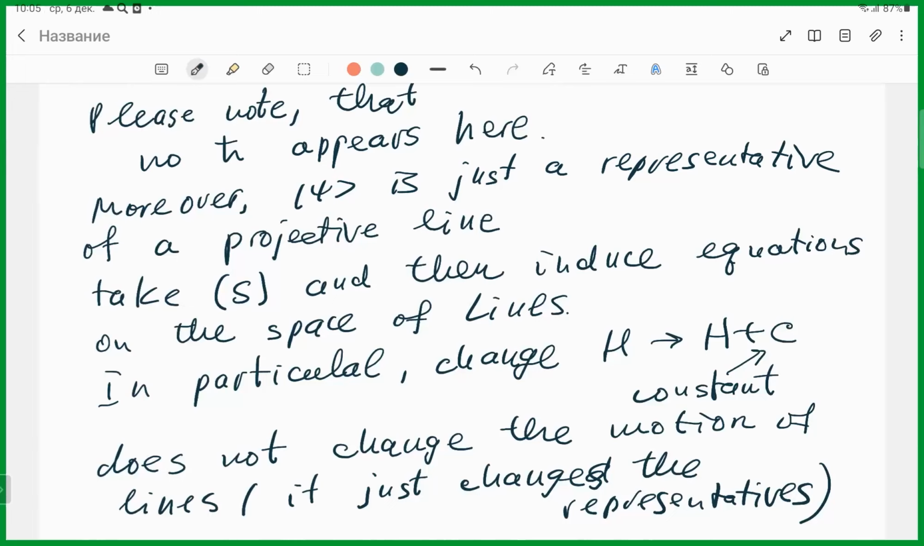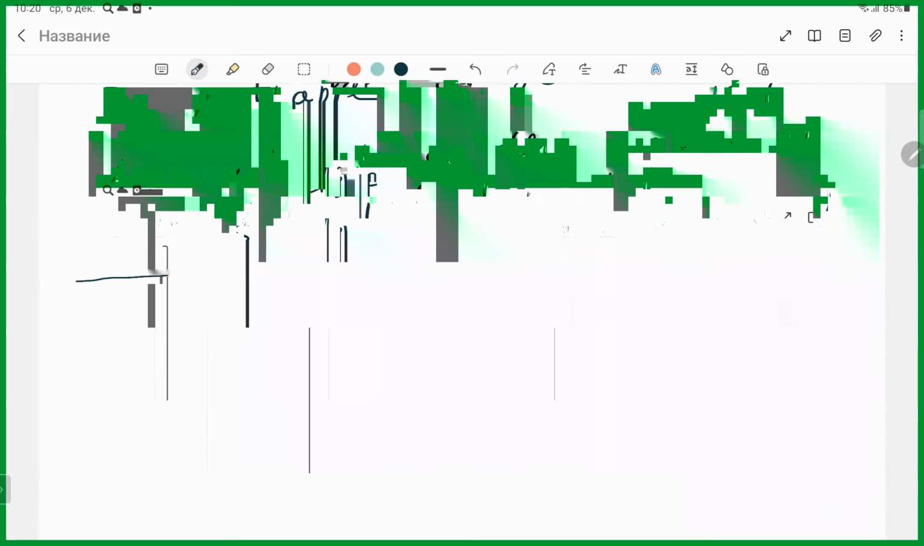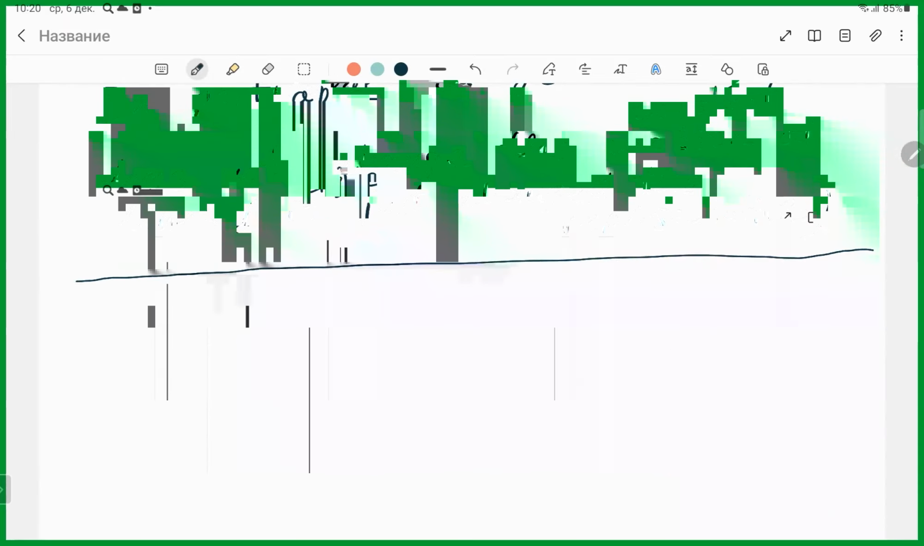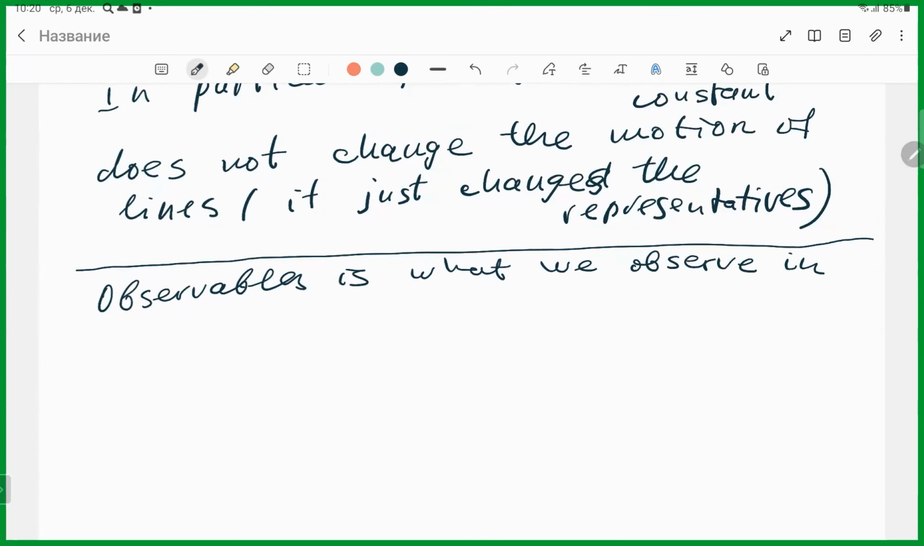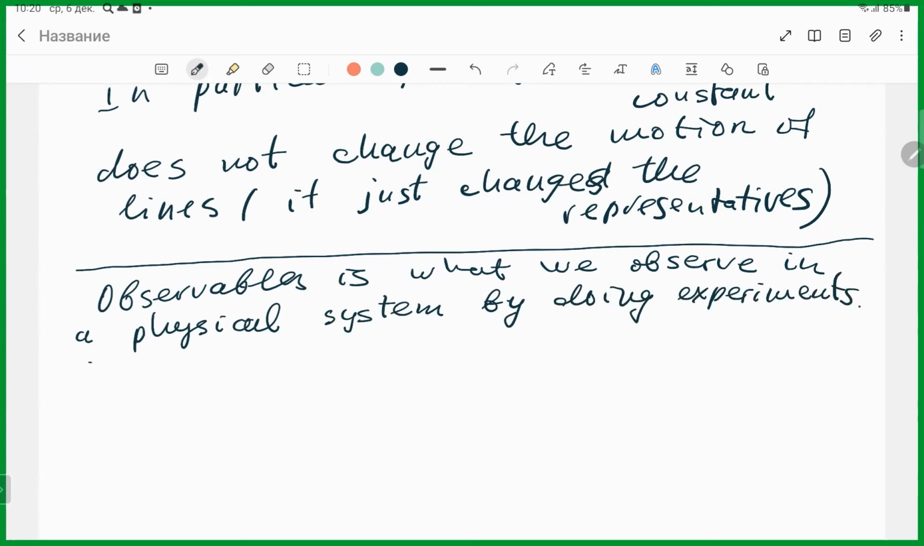Yes, yes. So unfortunately, if you read original papers or conventional textbooks, they do not stress that the state of the system is a projective line. So now we are coming to the most non-trivial concept. Observables is what we observe in a physical system by doing experiments. So here there is a very non-trivial concept.